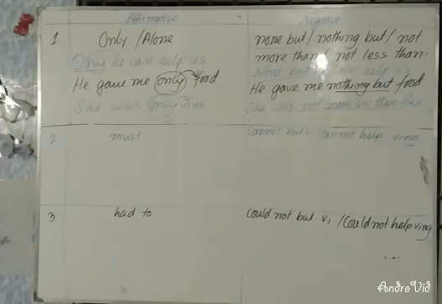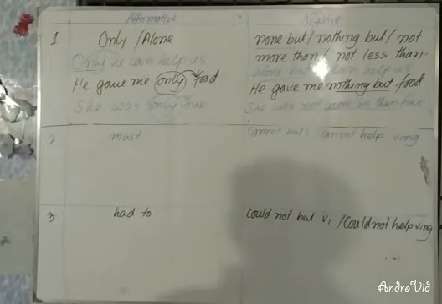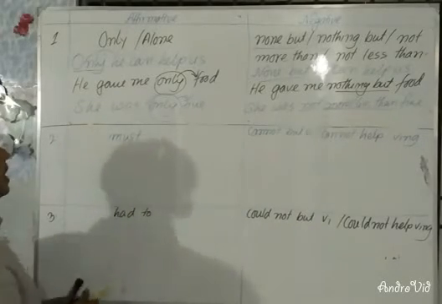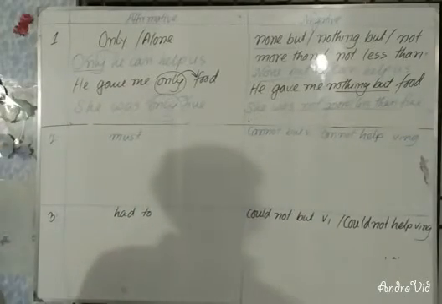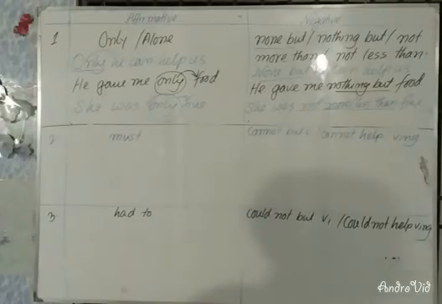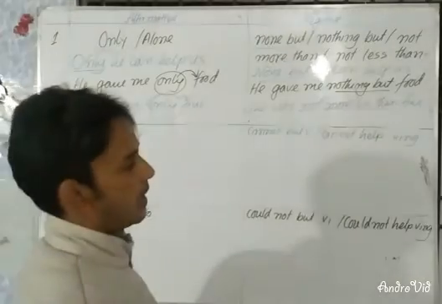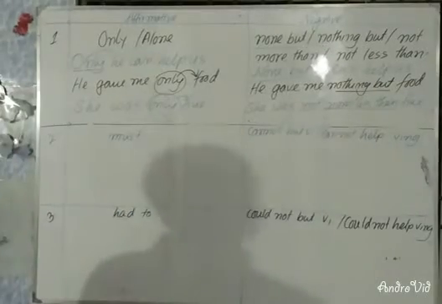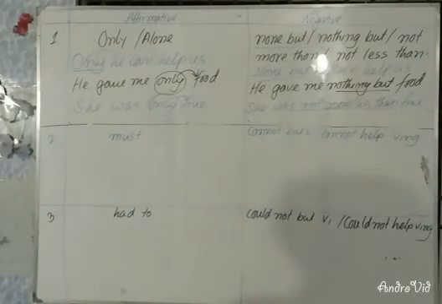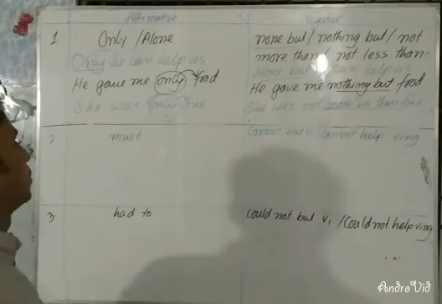Now we are going to understand the second rule, must. If you have must in an affirmative sentence, you will have to use cannot but then present form of verb, or cannot help then ing with present form of verb, instead of must plus present form of verb. Now I am going to give you an example on this.